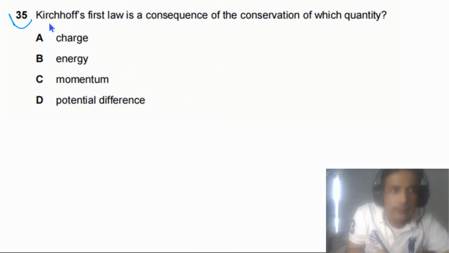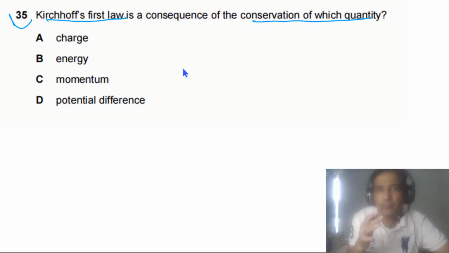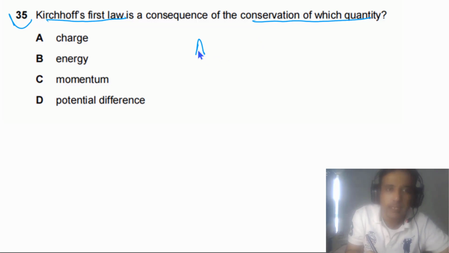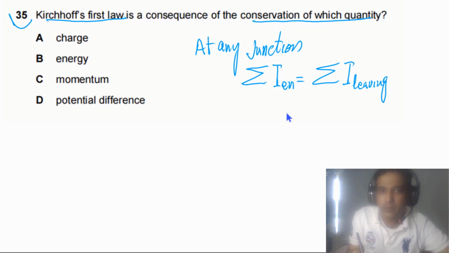Question 35 says Kirchhoff's first law is a consequence of the conservation of which quantity? Kirchhoff's first law simply tells us that at any junction, the sum of the currents entering has to be equal to the sum of currents leaving.